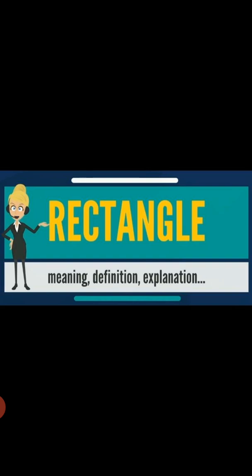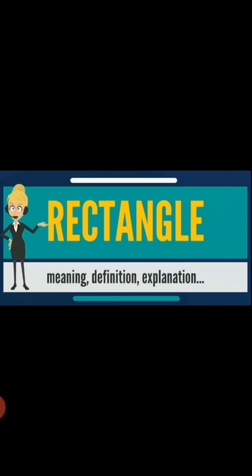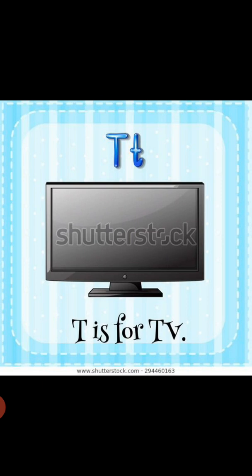Student, in this session we are going to revise a new shape, that is rectangle. I will show you some rectangular objects which we most often use at our home, in our school, or at our workplace. Look at the first image. This is a TV, and this is rectangle in shape. Student, check at your home also.